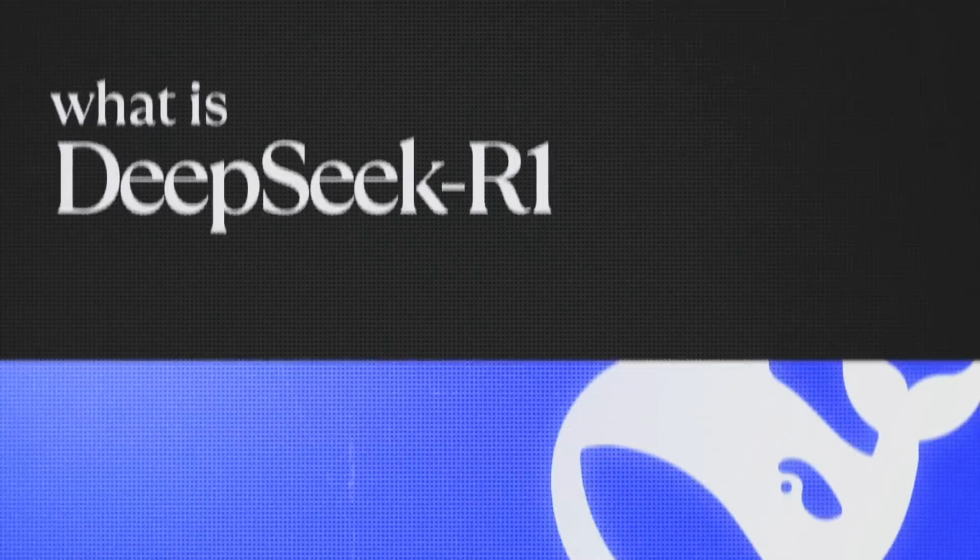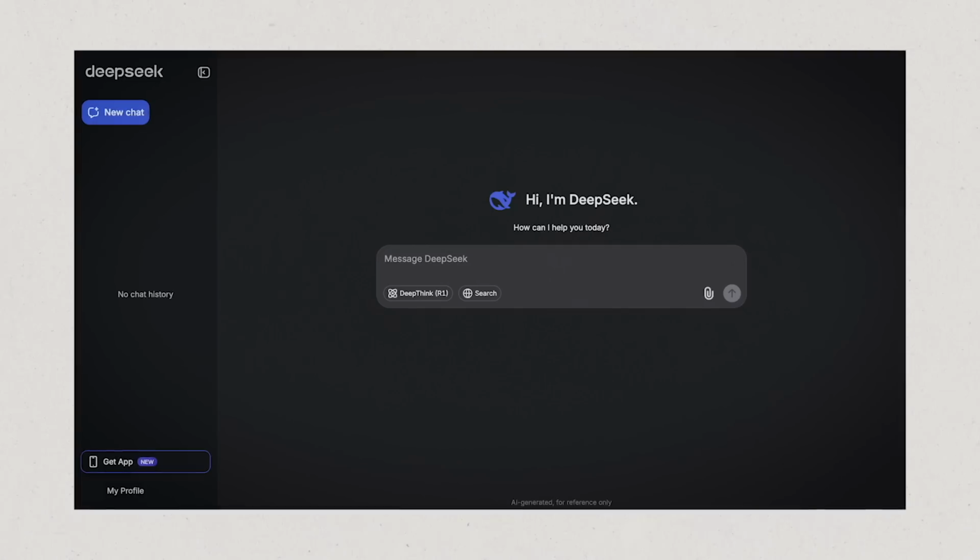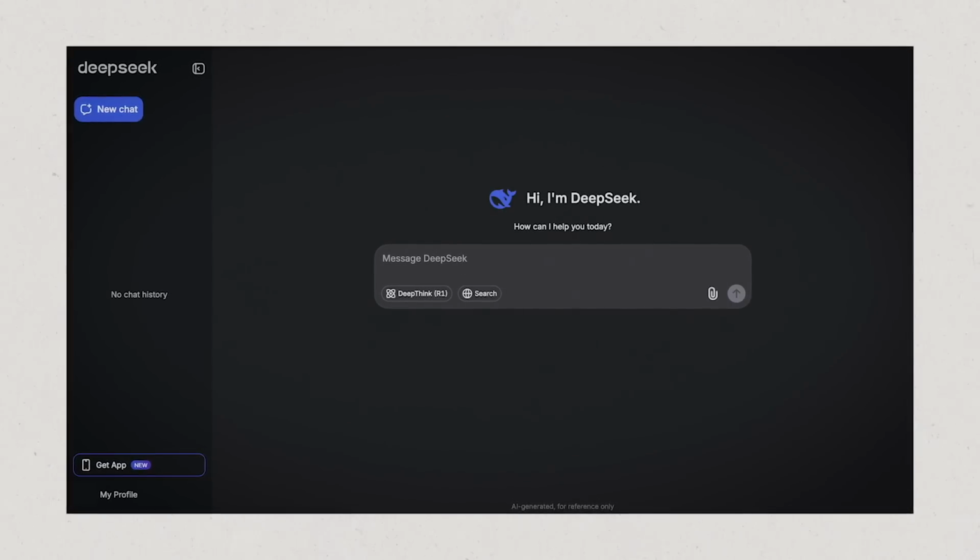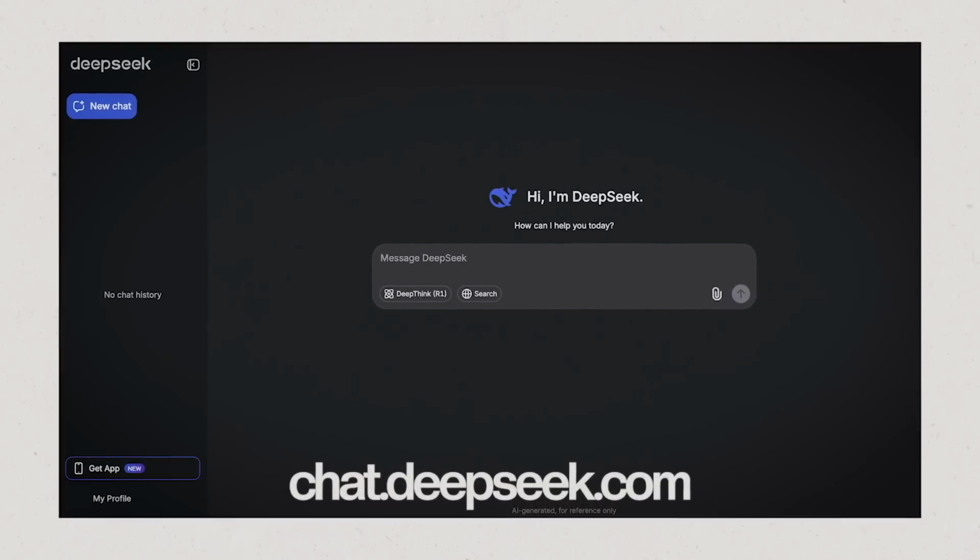Let's first talk about Deepseek R1, the model. First up, what is Deepseek R1? So Deepseek R1 is a reasoning model which was recently launched from China and it has quickly become the most favorite model for everyone to use today. If you're using ChatGPT every day, you have to check out Deepseek R1 because of one big difference.